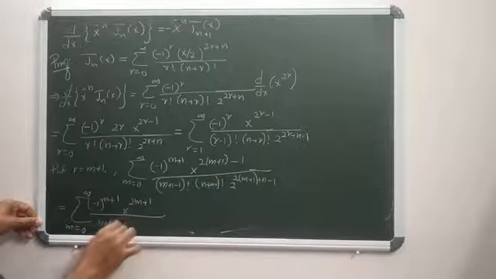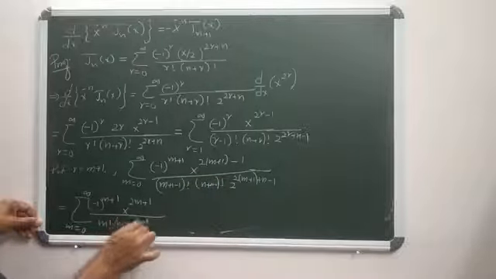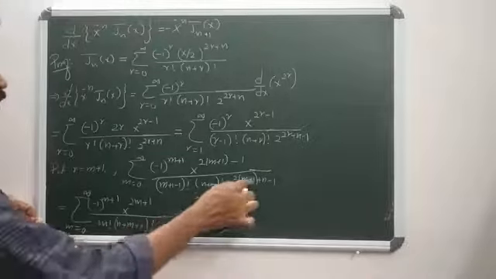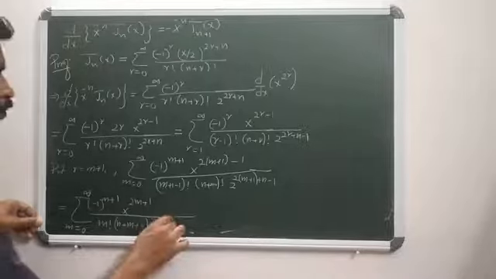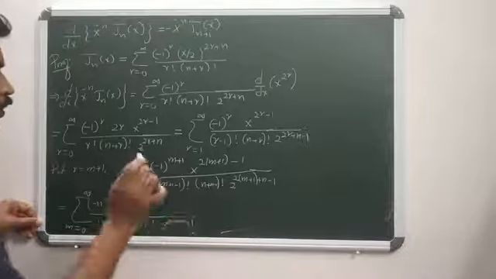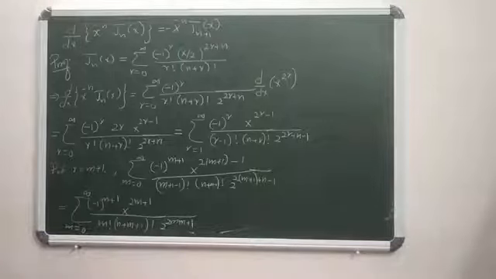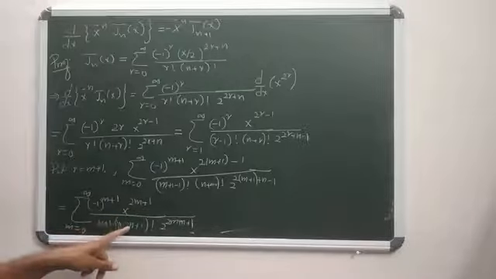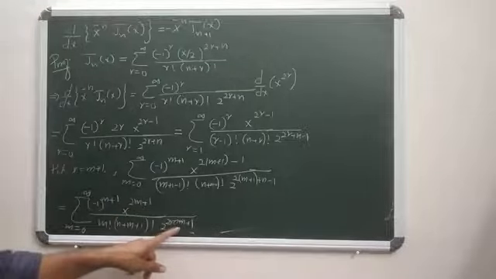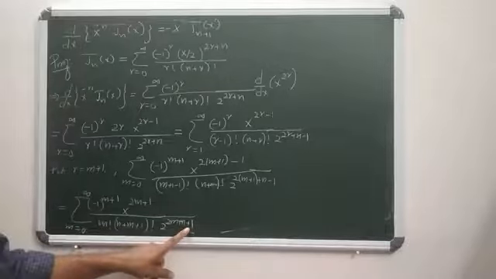So it is (n+m+1)! 2^(2m+1+n-1), so it is 2m+n+1. Okay, so it is (-1)^(m+1) x^(2m+1) by m! (n+m+1)! 2^(2m+n+1).